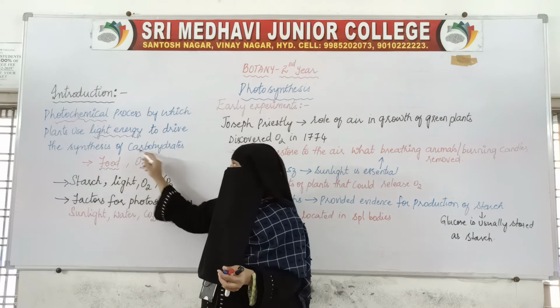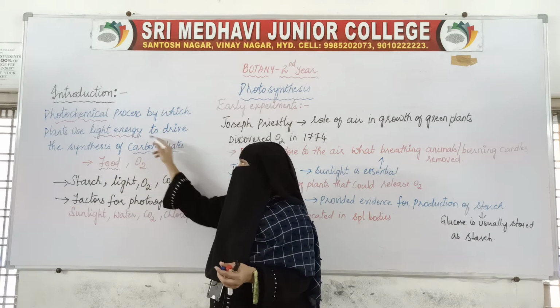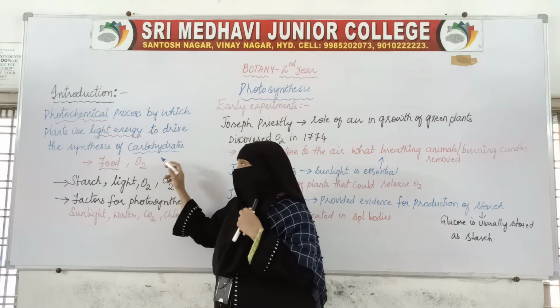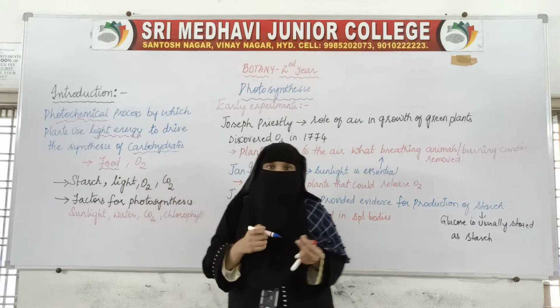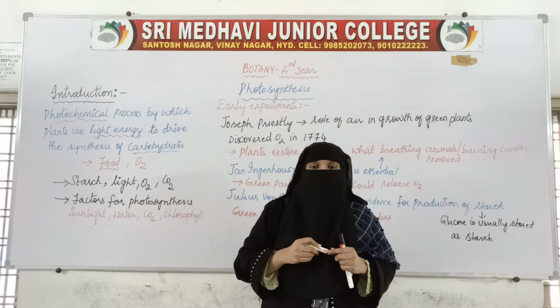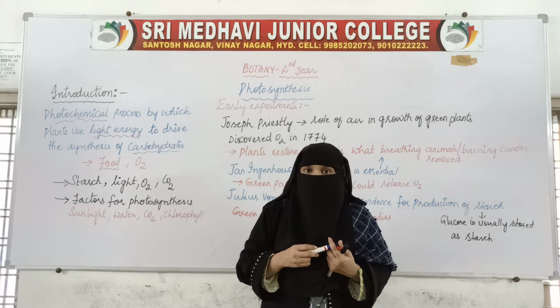Food material, that is carbohydrate. We said that light energy is used to produce carbohydrates. So what is a carbohydrate? We use this carbohydrate as a food material. So what are we getting from photosynthesis?